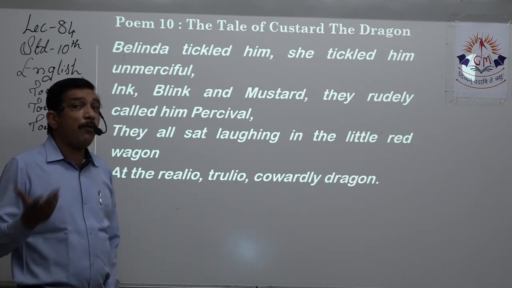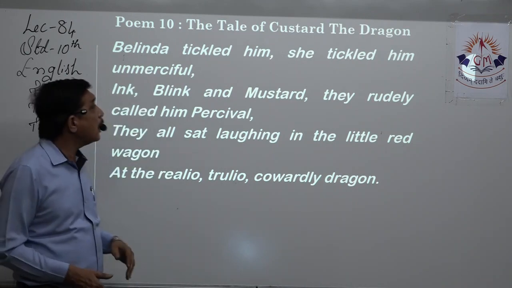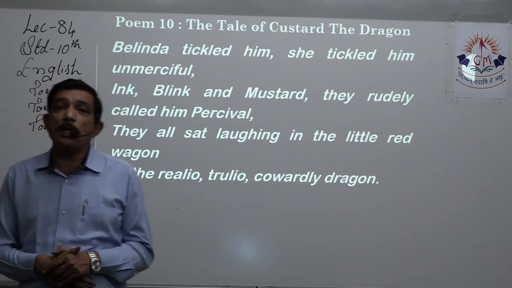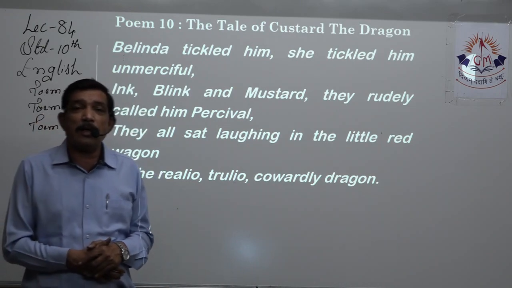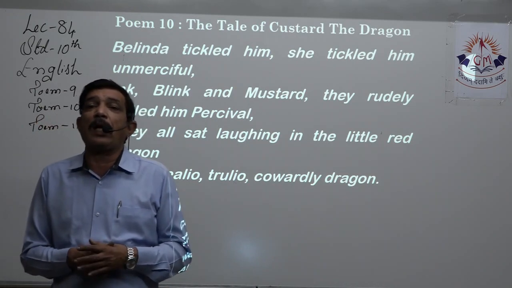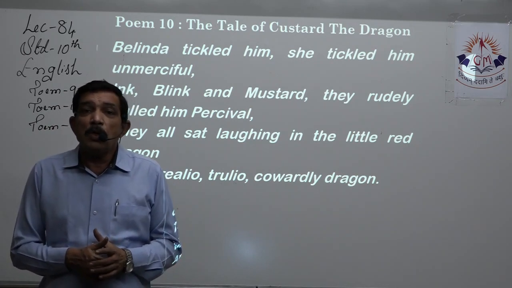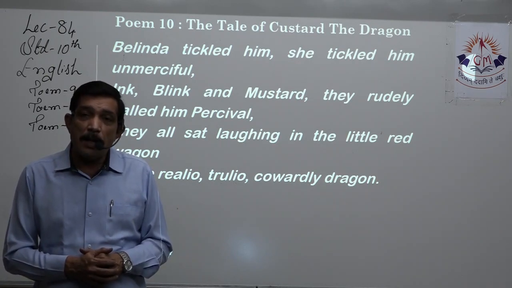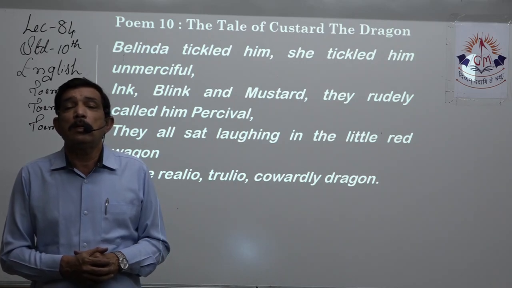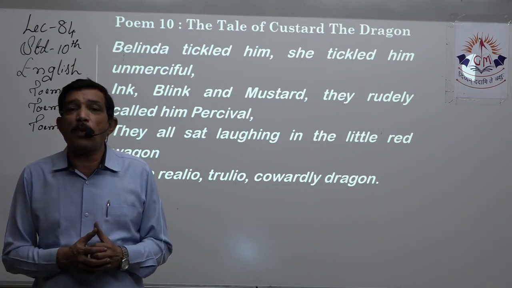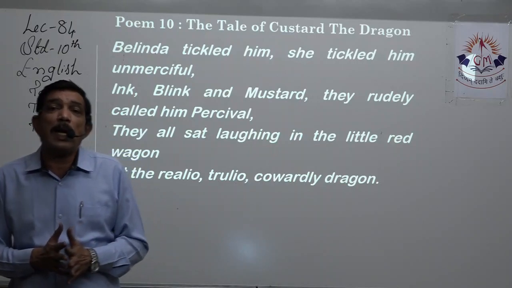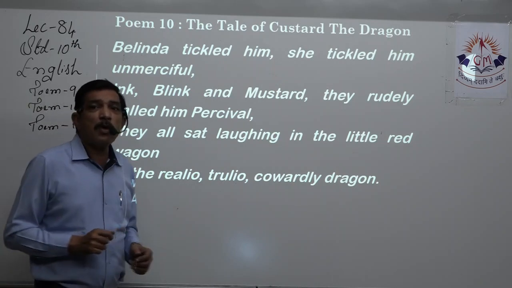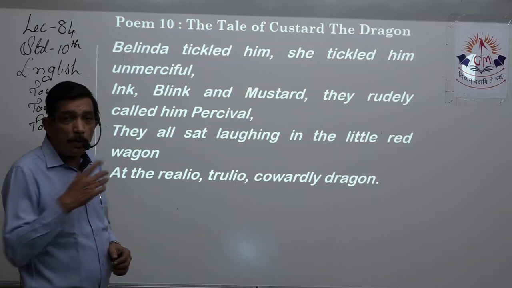Now, how do they have fun with him? That is the whole of this paragraph, right? Belinda tickled him and she tickled him unmercifully, right? When you tickle someone, you cannot resist that, and either you start laughing or you are very uncomfortable when you are tickled, right? So, to make the dragon uncomfortable or to make him cry, Belinda tickled him till the dragon cried for help or was too uncomfortable, and Belinda showed no mercy. That means she kept on tickling him for quite a long time. That is showing no mercy.